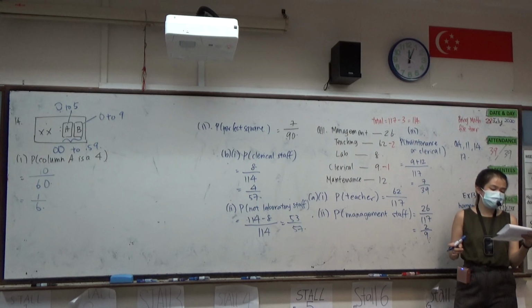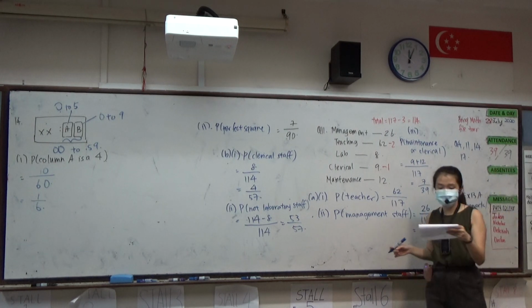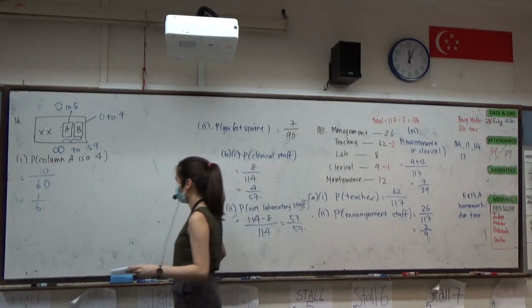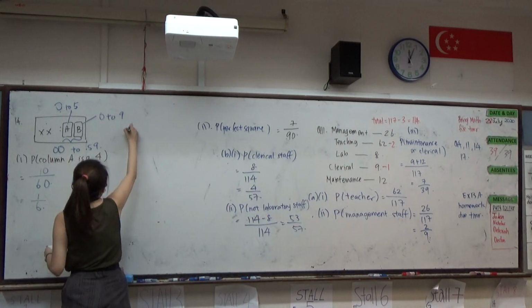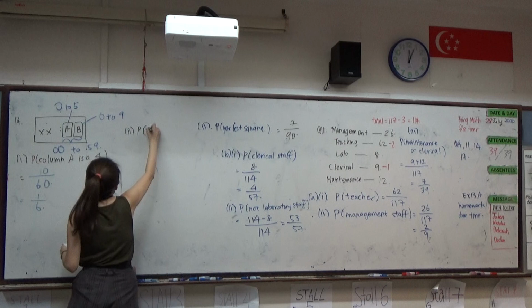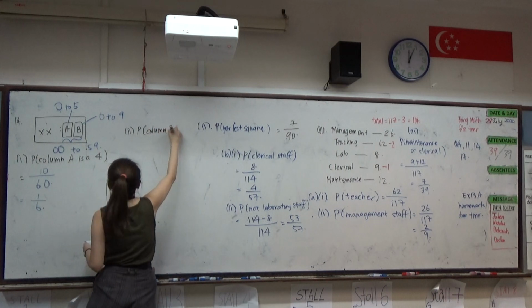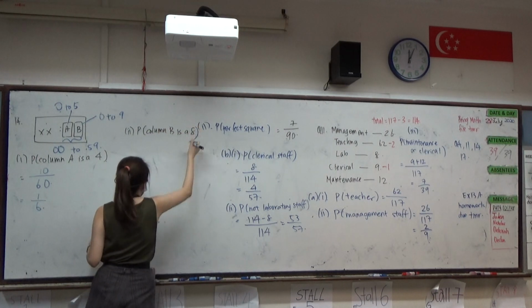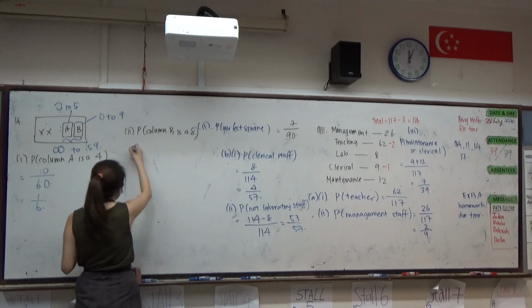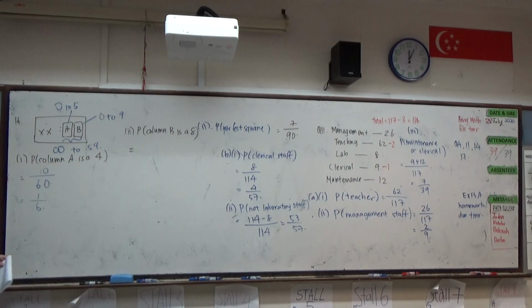Next, part 2. Probability that column B is 8. If I want column B to be 8, what kind of minutes can we have such that B is always an 8?